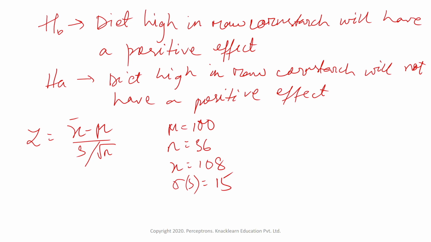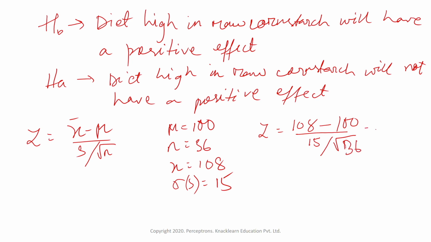Now these are all the values we have. Once we put them into this z test formula, first is x bar, the sample mean, which is 108, minus mu, which is 100, divided by standard deviation 15, divided by root of n, which is 36.